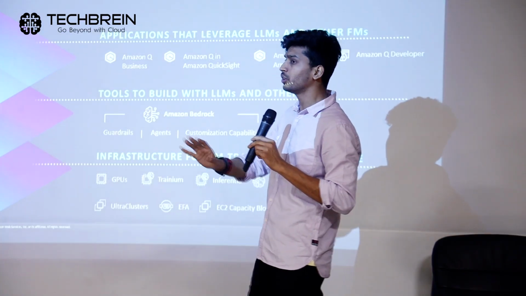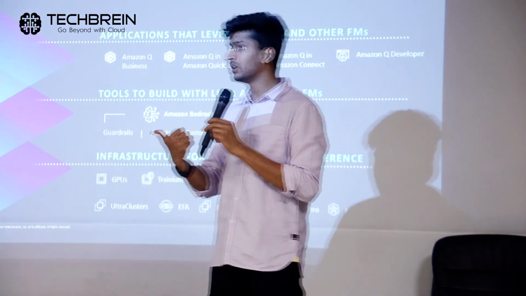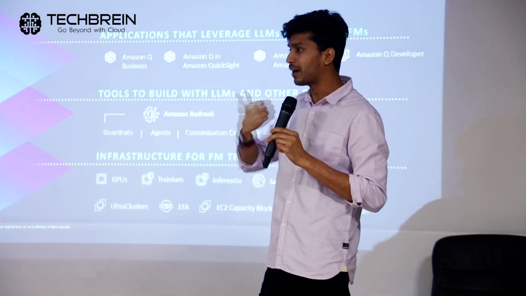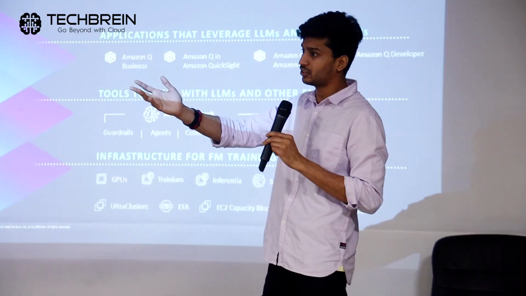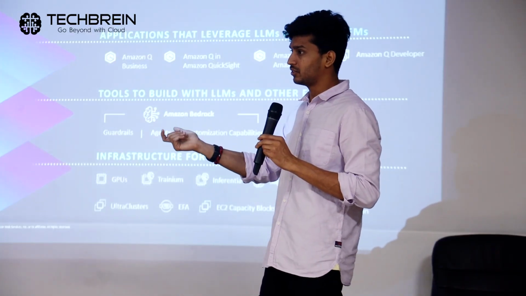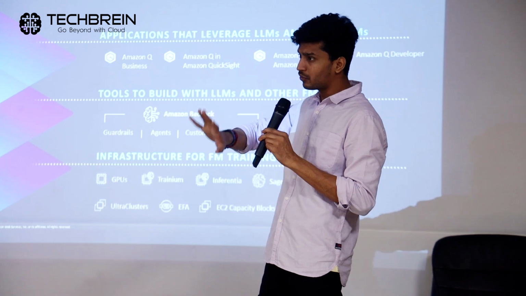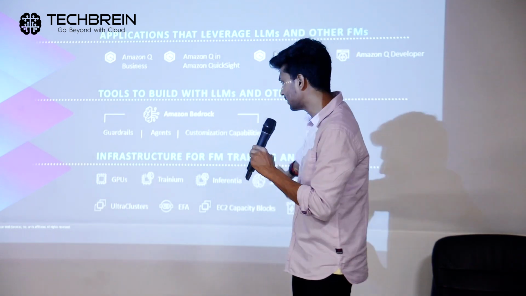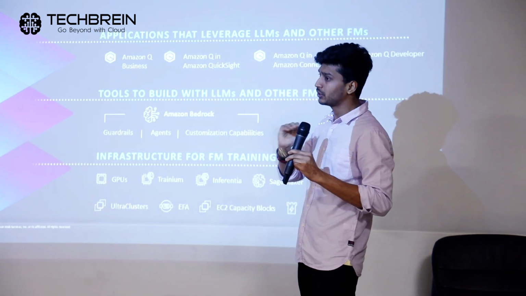You don't need to worry about what model ChatGPT is powered by, or what model Amazon Q Developer, which is a coding assistant, is trained on. There is an application that is already using a foundational model at the back of it. You just need to use it as an application, like any other application. It's just that the application is powered by a large language model. And at this layer, you do everything from scratch.